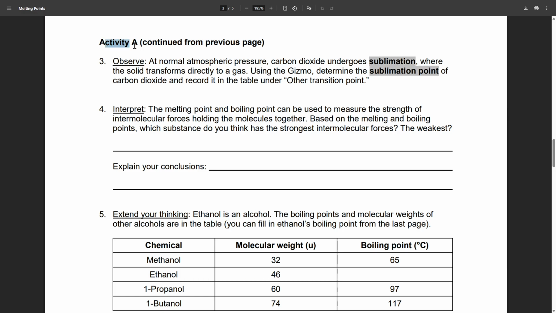Activity A, continued from the previous page. Observe the normal atmospheric pressures. Carbon dioxide undergoes sublimation, where the solid transforms directly into a gas. Using the gizmo, determine the sublimation point of carbon dioxide and record it under the other transition point.